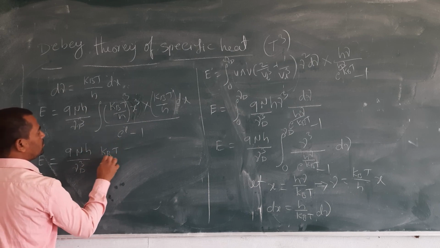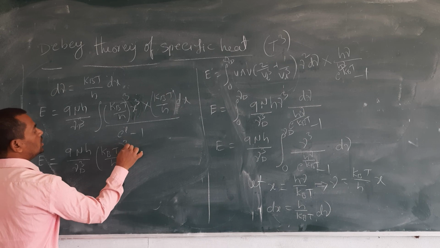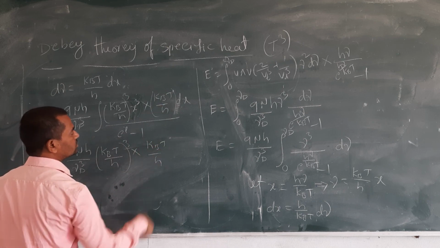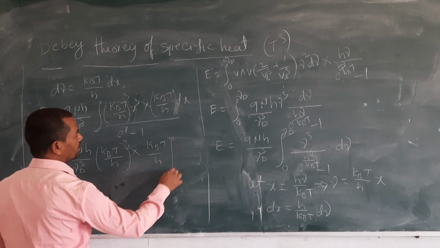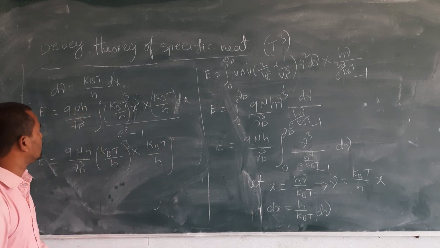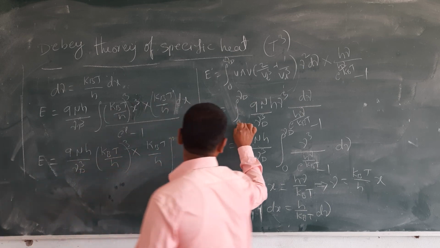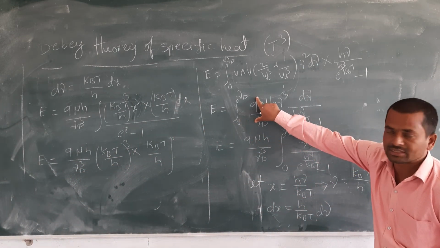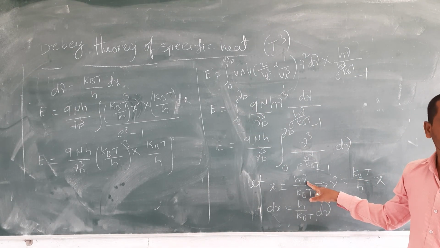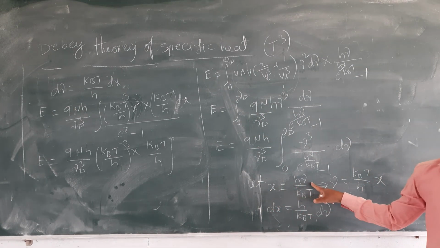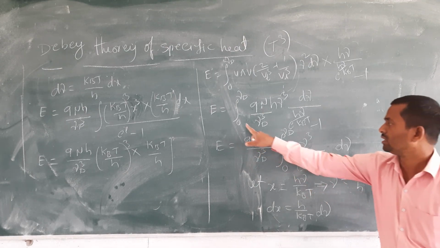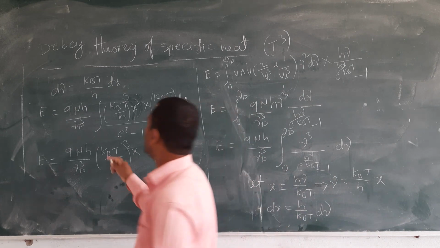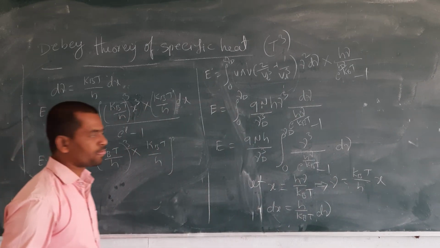It is kBT by h whole cube, and also kBT by h. Integration, where to where? Integration eliminates what first? 0, right? So here, in the place of nu, substitute 0, h times 0 is 0. Substitute the limit here. What do you get? The x value is 0, which means the lower limit is 0.